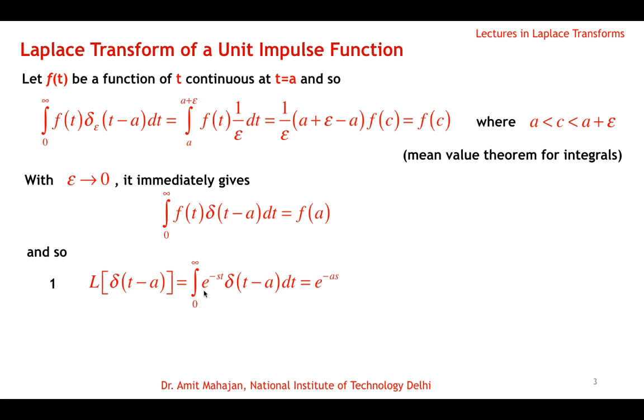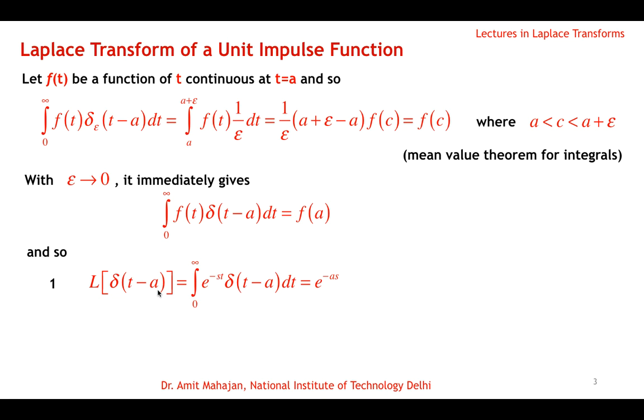Okay, so if this integral is equal to f(a), then this integral must be equal to e power minus as, because t changes to a. So here, f(t) is e power minus st, so f of a will be, putting t as a, e raised to power minus as. That means the Laplace of the unit impulse function where the impulse is at the point t equals a is e raised to power minus as.